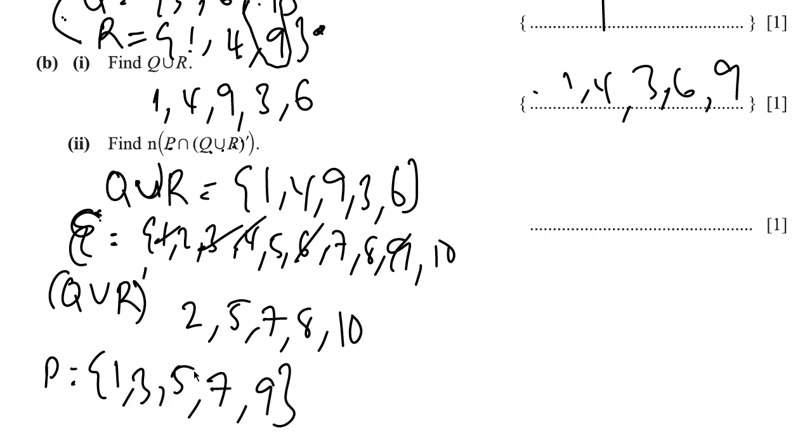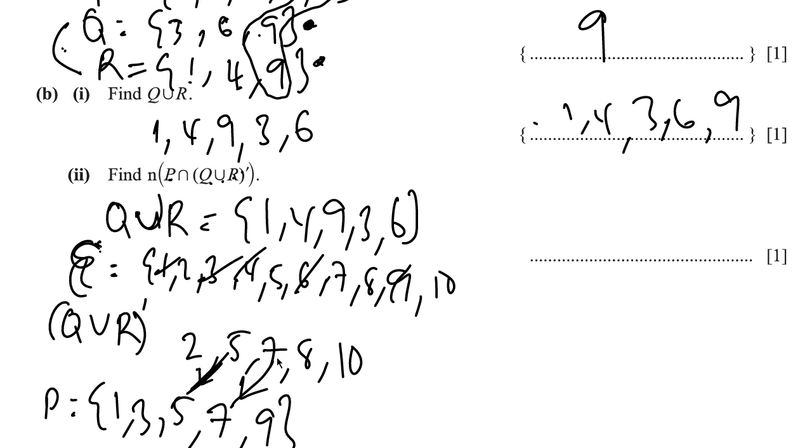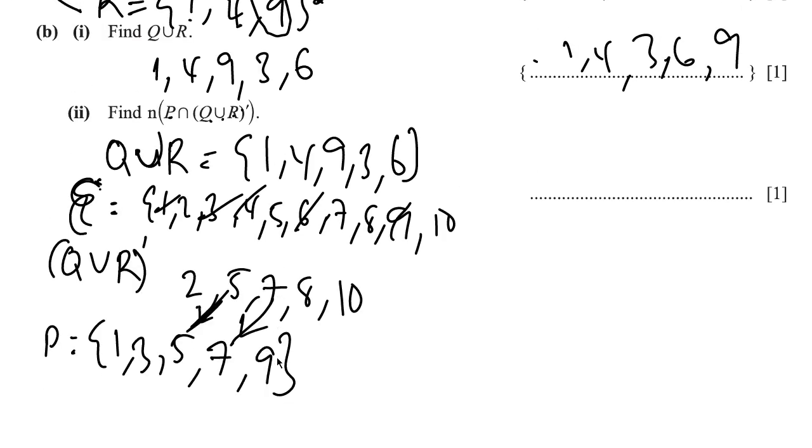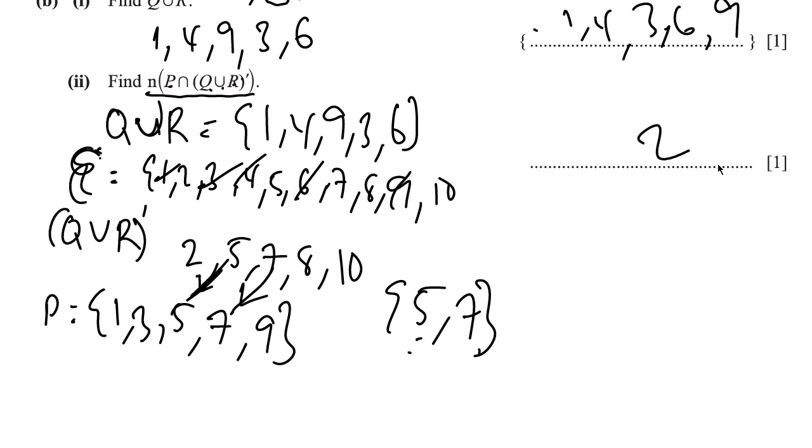So you can see that we're not getting the intercept, which is the common stuff between the terms. You could see 5 here, we could see 5 here, right? You could see 7 here, you could see 7 here. So it's simply going to be 5, 7. And then it says n of that. So how many elements? We have 2 elements. So that's that.